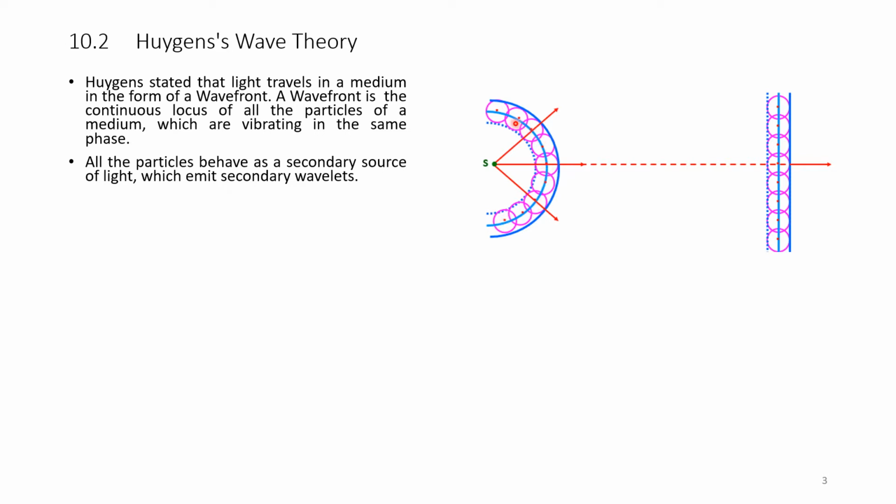All these particles shown in red are vibrating in the same phase. All these particles behave as secondary sources. These wavelets behave as secondary sources of light which emit secondary wavelets.